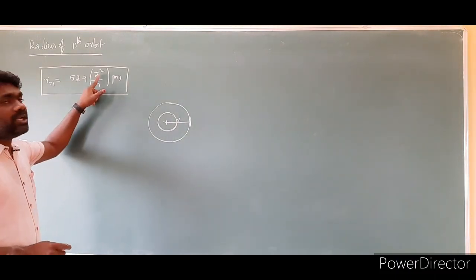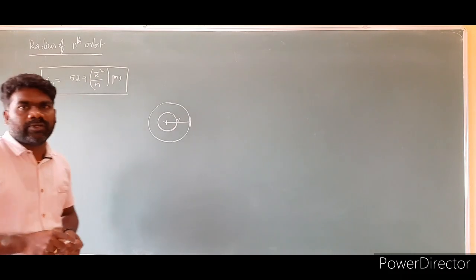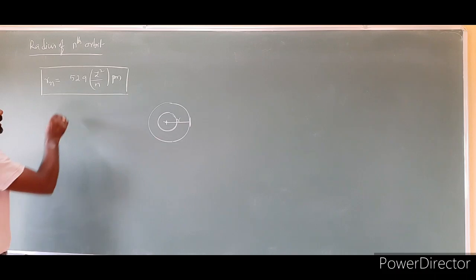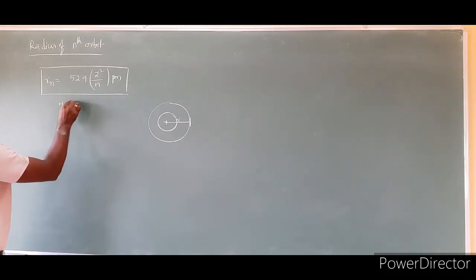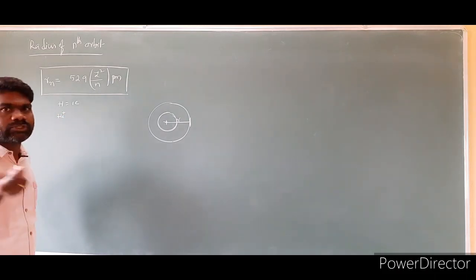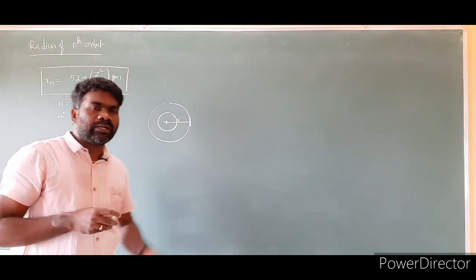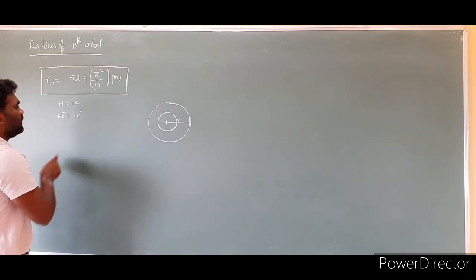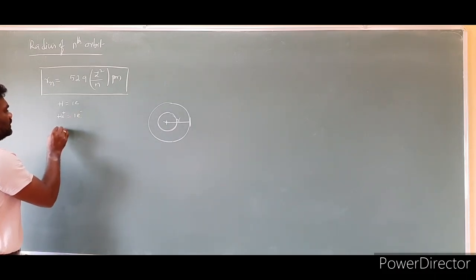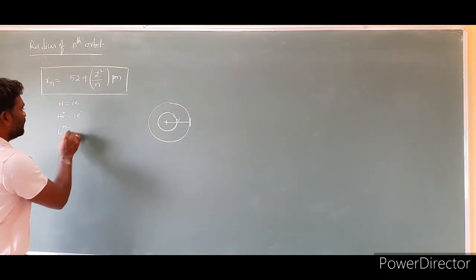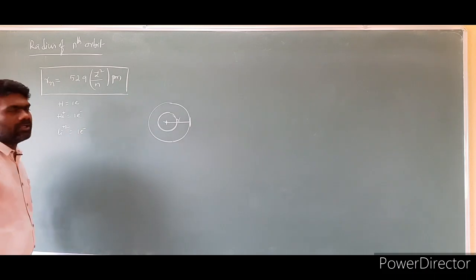And the Z value: if you take hydrogen, Z is equal to 1. For hydrogen and hydrogen-like species, hydrogen contains only one electron. If you take helium plus, helium has two electrons, but helium plus means we removed one electron, so helium plus also has one electron. Lithium plus 2: lithium has 3 electrons, remove 2 electrons, we get 1 electron. So lithium plus 2 also has 1 electron.